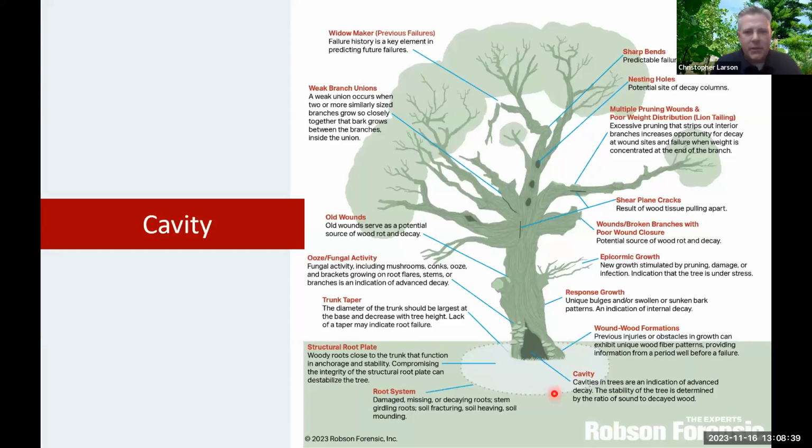I'm circling in on this cavity at the base of this tree in this diagram, and with a cavity with an opening, you're going to measure the extent of the opening. It's important to note that a cavity can be both in the trunk or further up in the branches of the tree, and it doesn't always have an opening.